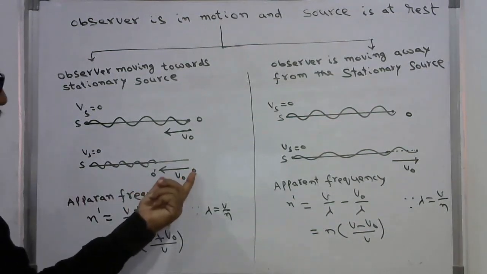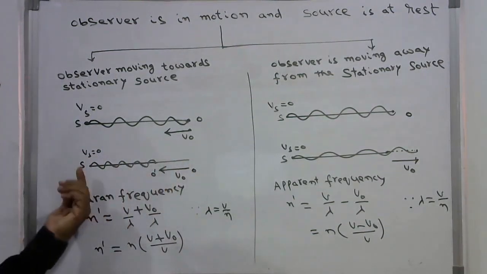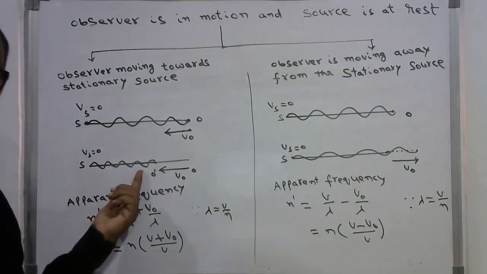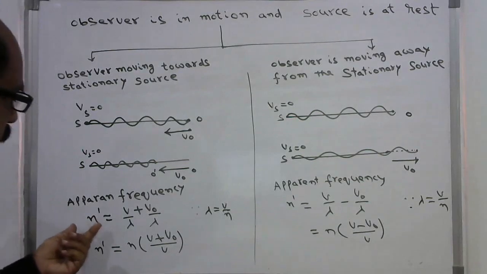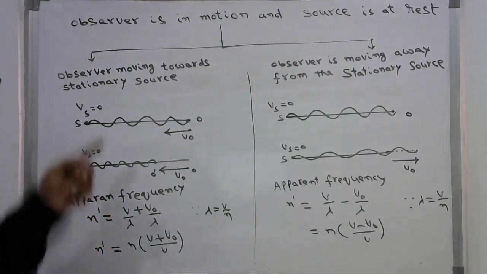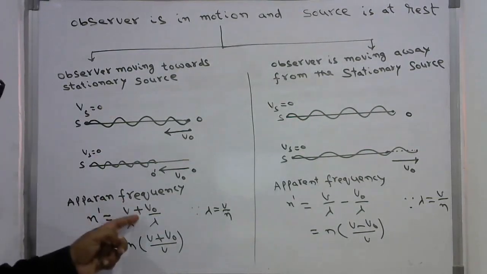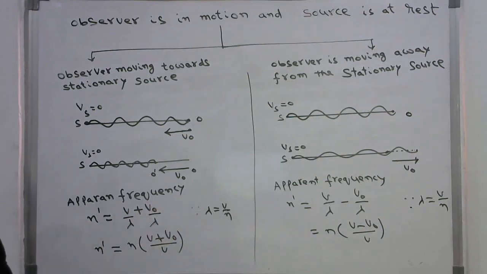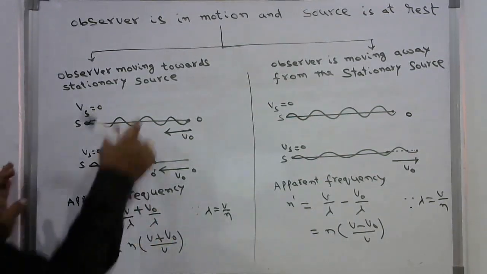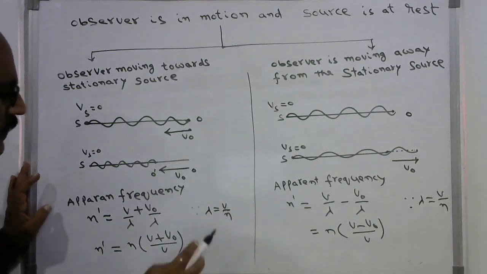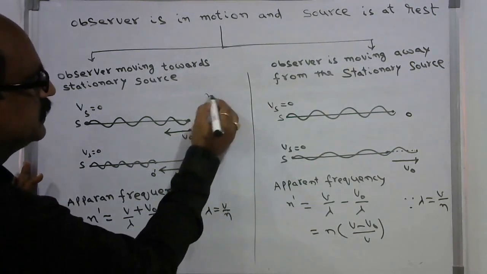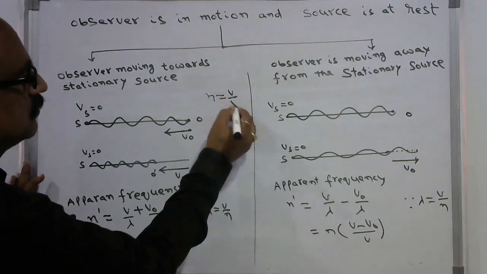The listener, when approaching the source, receives more waves. This number of waves is equal to the actual frequency plus V0 by lambda. V by lambda is n, so here n is equal to V by lambda.